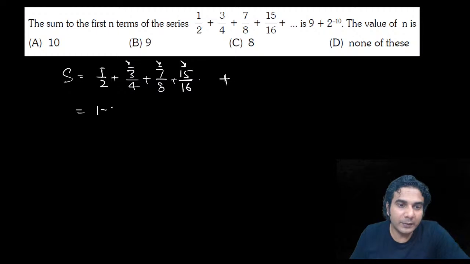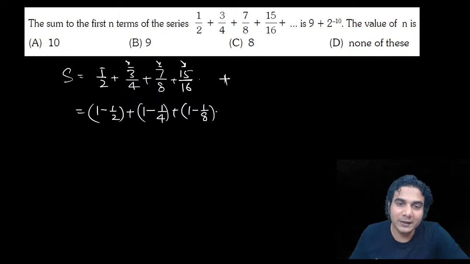You can write 1 by 2 as 1 minus 1 by 2. This 3 by 4 can be written as 1 minus 1 by 4. Then 7 by 8 can be written as 1 minus 1 by 8. All right, are you getting this? You can see the difference of numerator and denominator is 1 in all the terms. All right, so you can write this as 1 minus 1 upon the denominator. That means you are writing 15 as 16 minus 1. Then the next term will be 1 minus 1 upon 16 and so on.